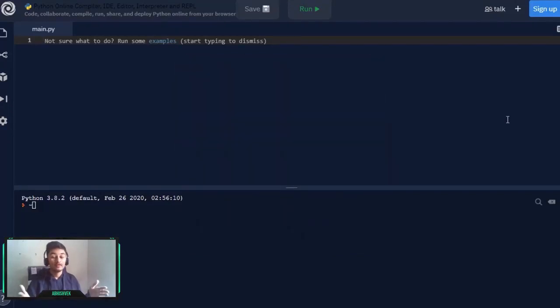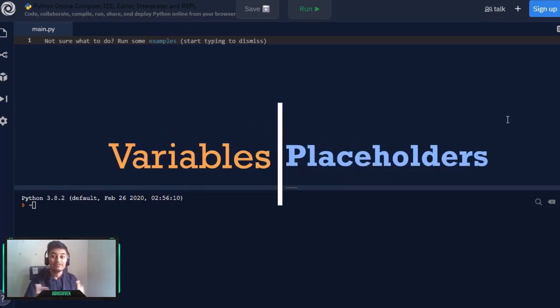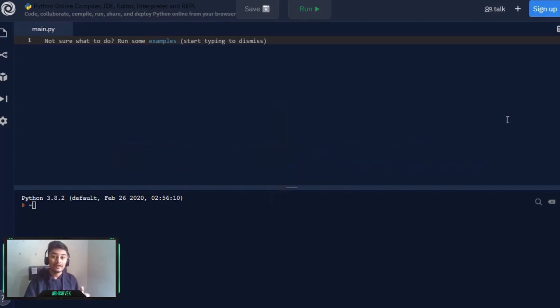So what are data types? Data types are all types of grammar, like say our Python's grammar. And to hold our Python's grammar, we need variables, which are the data types' placeholders. Now we can assign any sort of name to a variable. Let's say I have a mango. Now this name mango can be a variable. Also let's say I have another variable, Titanic. Now this name Titanic can also be a variable. It depends on your choice of a particular word. Now the work of a variable is to hold data.